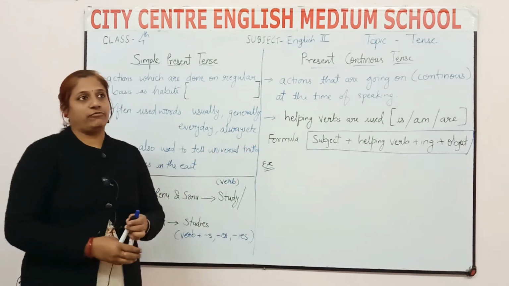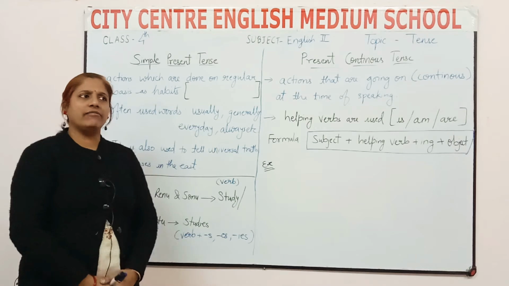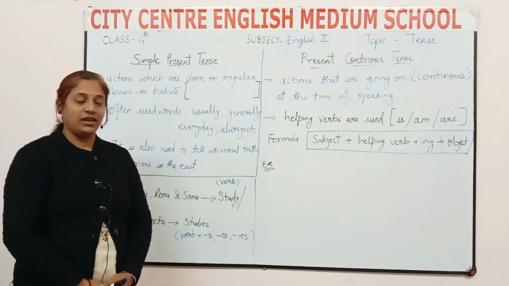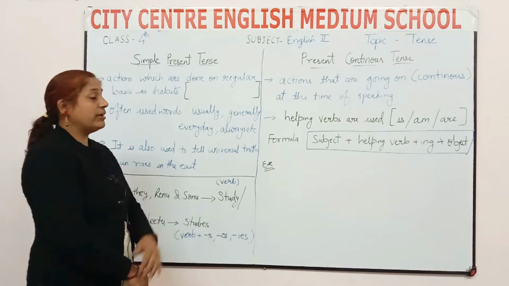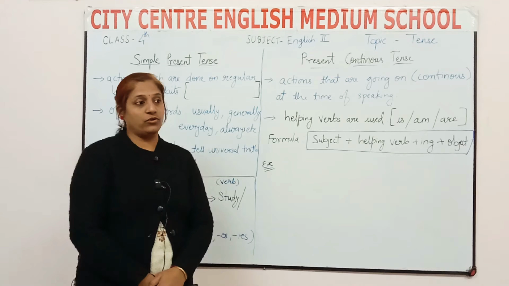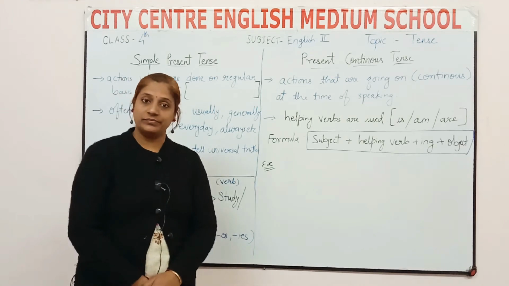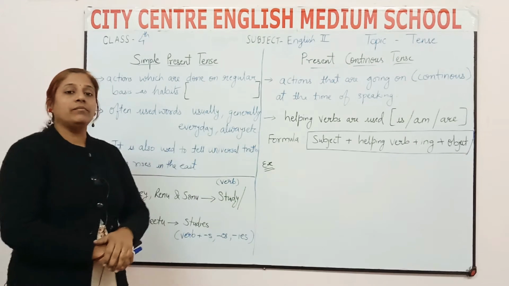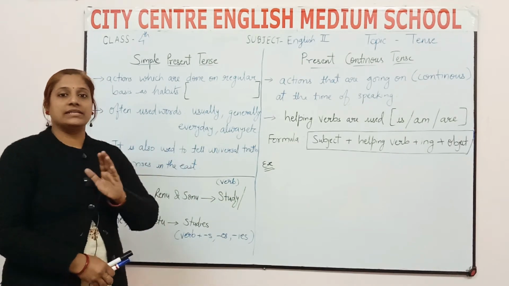Okay, so for example, if I say, usually I wake up at 6 o'clock in the morning. Then, every day I drink a cup of tea before starting my work. The same way we will tell our routine by using simple present tense.